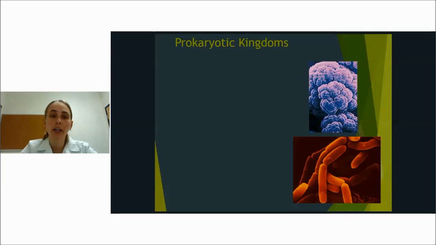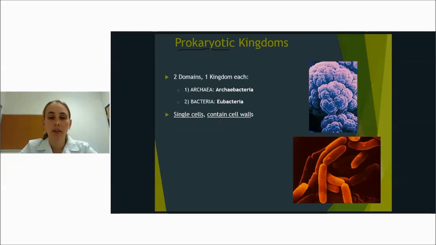The prokaryotic kingdoms are the two bacteria kingdoms. All prokaryotic cells have no nucleus and they are bacteria. Here's a picture of some bacteria. They are single cells and they do contain cell walls.